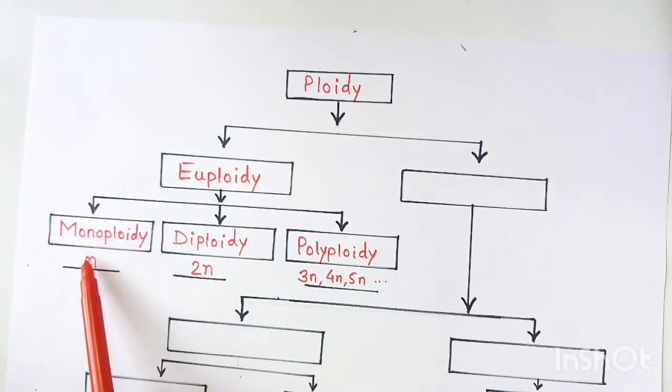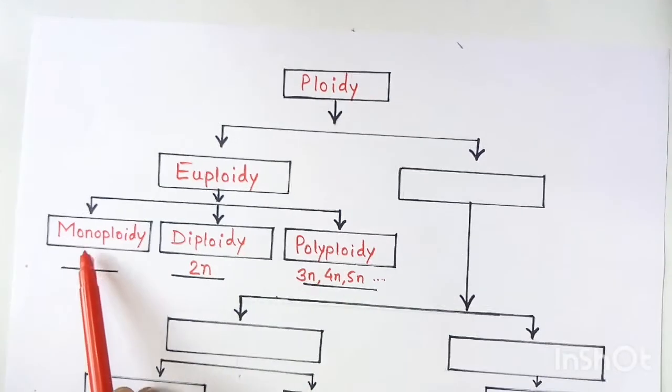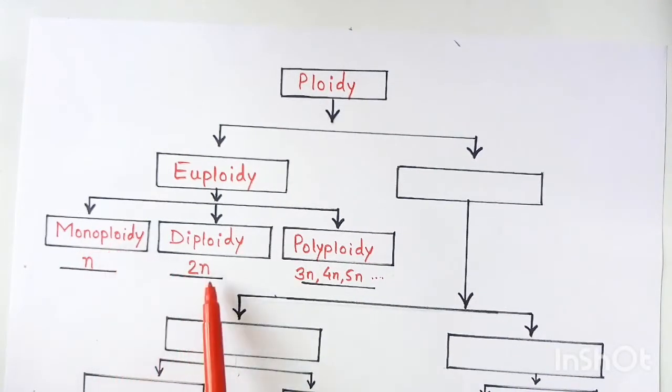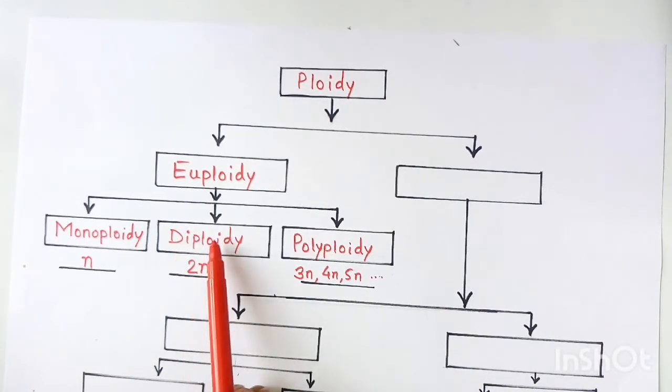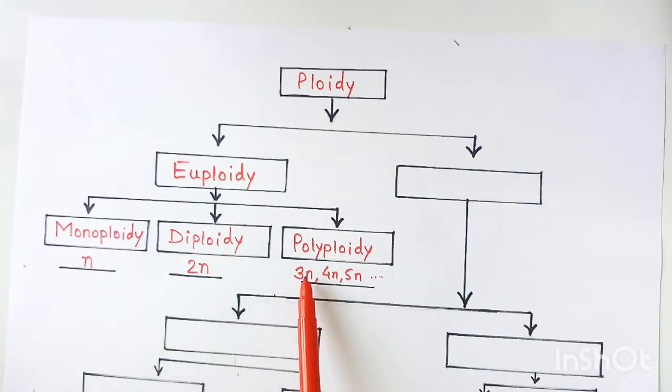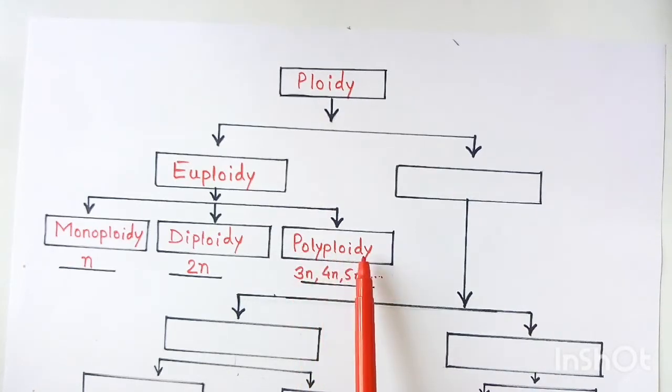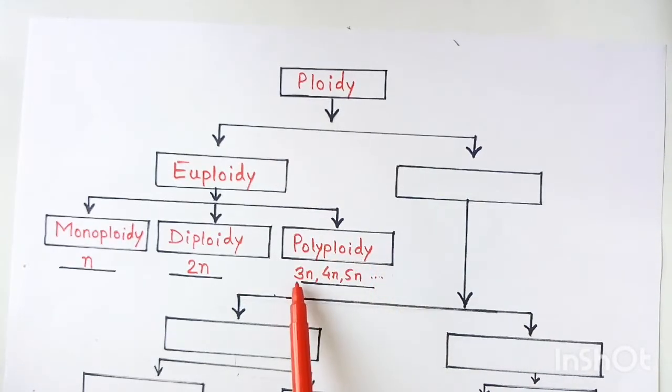When only one set of chromosome is present, it is called monoploidy. When two sets are present, it is called diploidy. When many sets are present, it is called polyploidy: 3n when 3 sets are present, 4n when 4 sets, 5n when 5 sets, and so on.